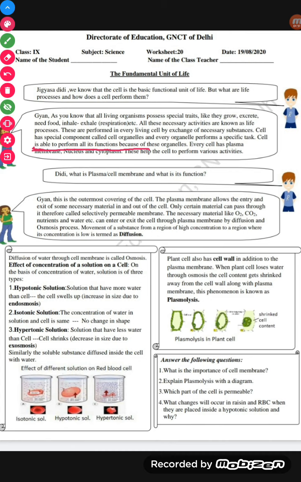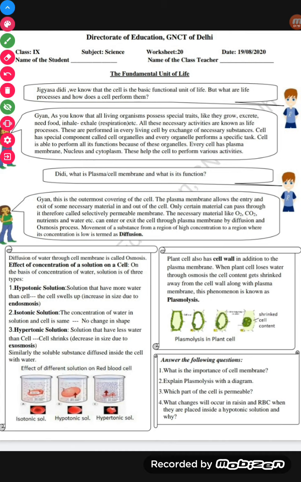And every cell has a plasma membrane, nucleus and cytoplasm, and these help the cell to perform various activities.